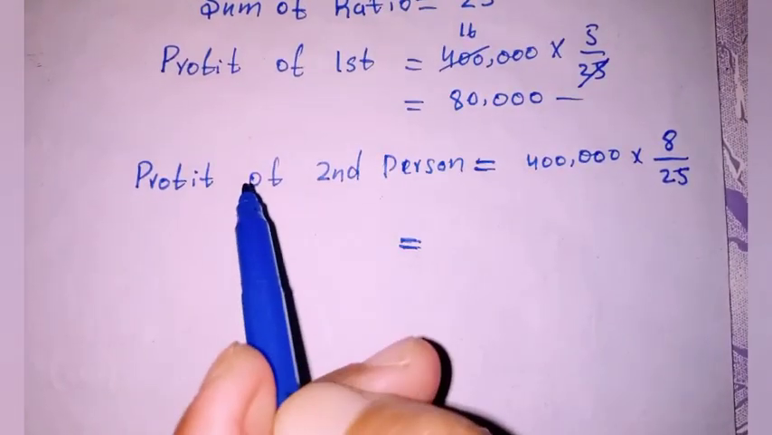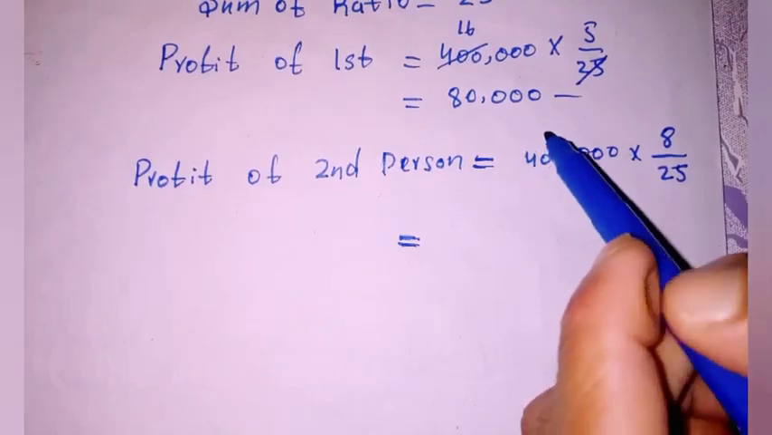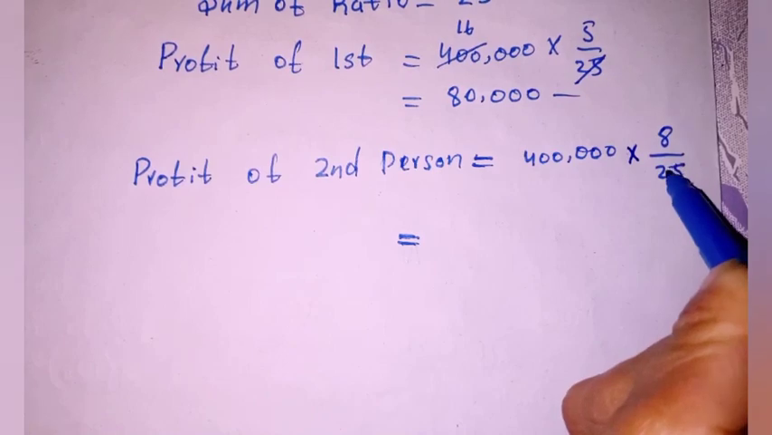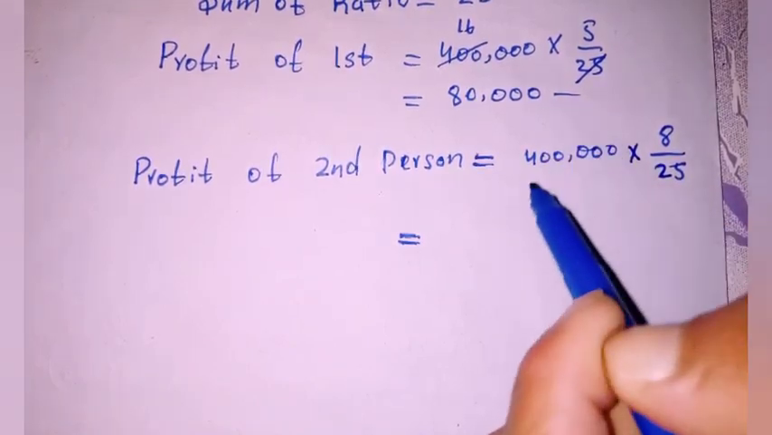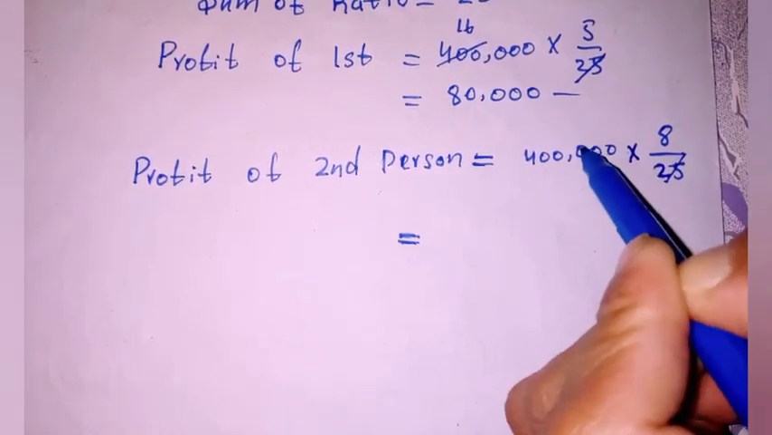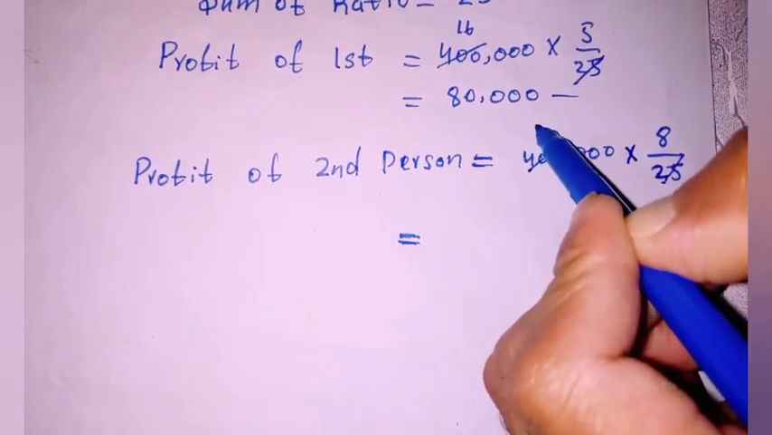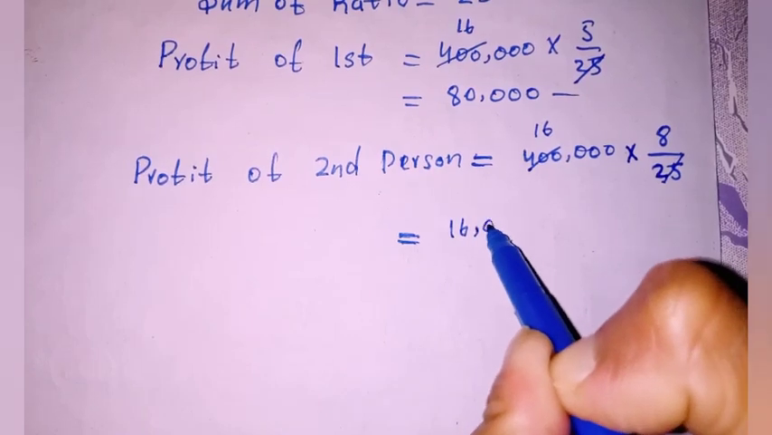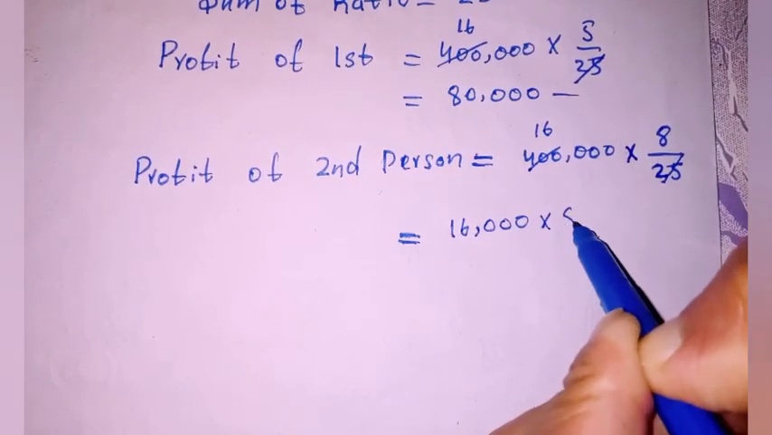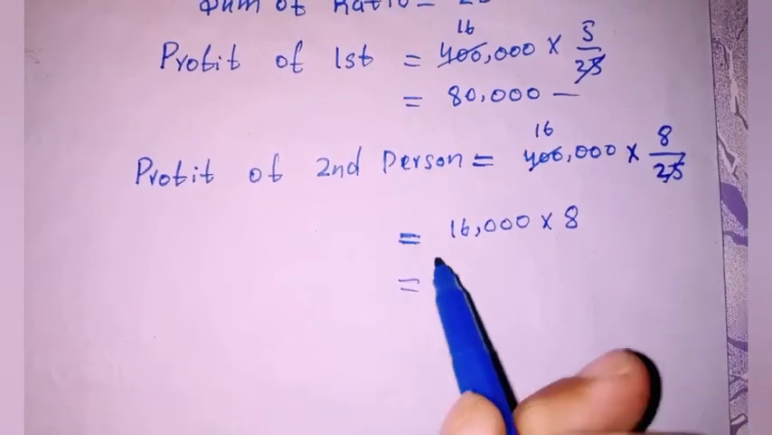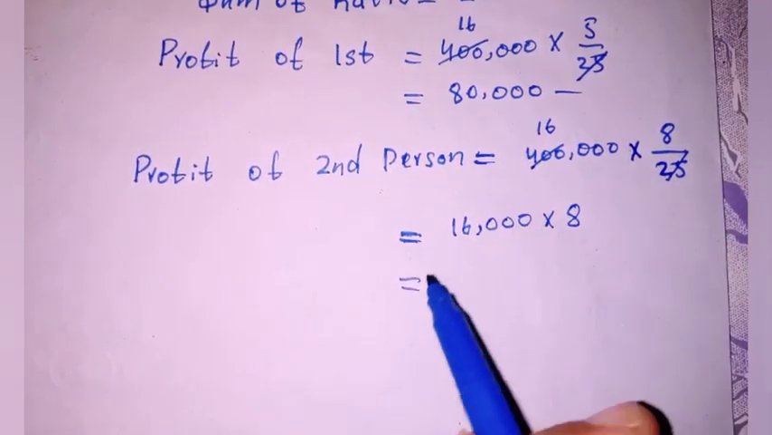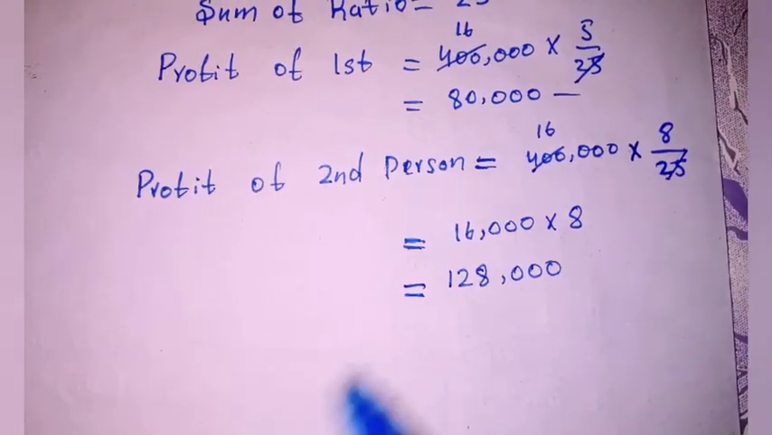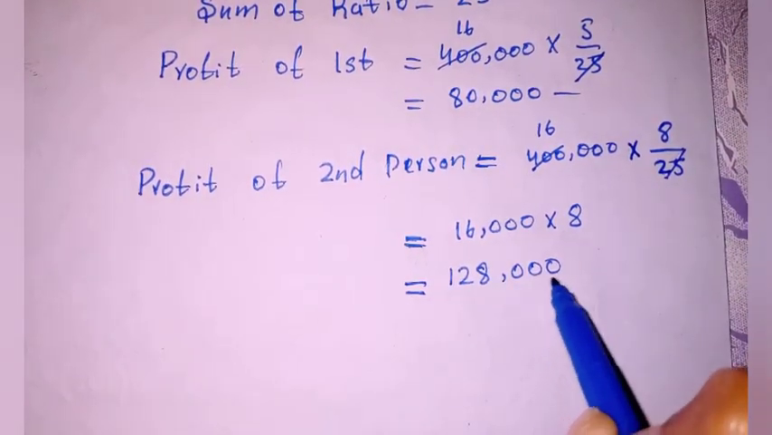And similarly the profit of second person is 400,000 multiplied by 8 divided by 25. So from here we get 25 cancel with 400, here we get 16,000, multiplied by 8. So from here 16,000 into 8 is 128,000.